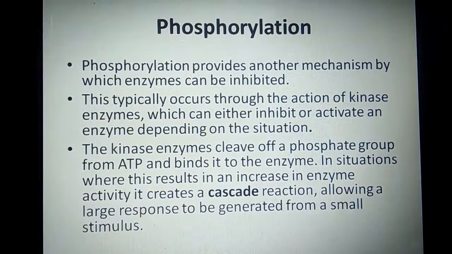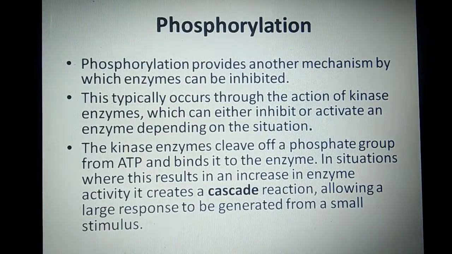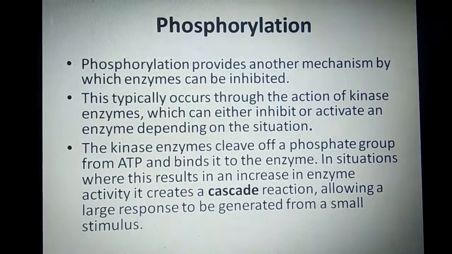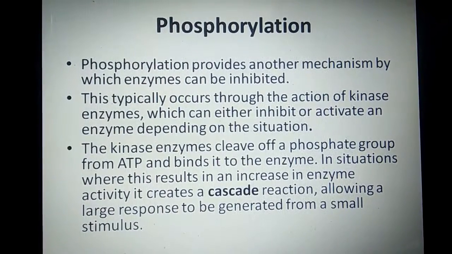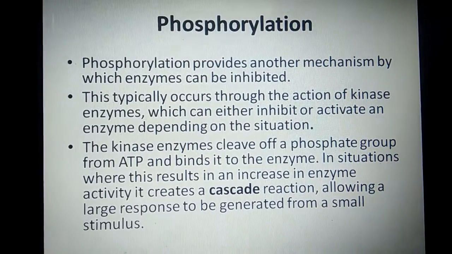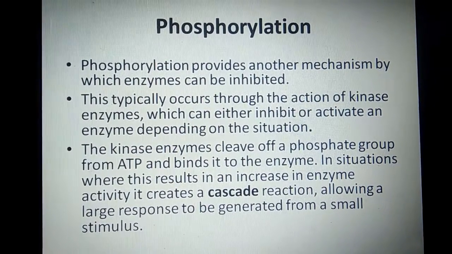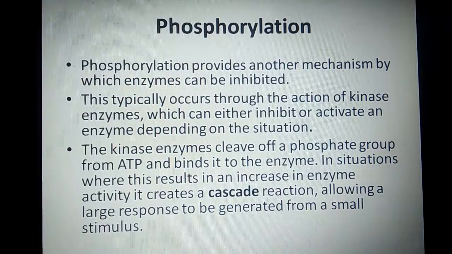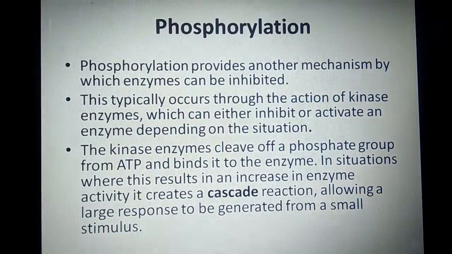It cleaves off a phosphate group from ATP, converting it into adenosine diphosphate and a phosphate group. This phosphate group binds to the enzyme, therefore blocking the substrate from binding with the enzyme. The reaction is then stopped.